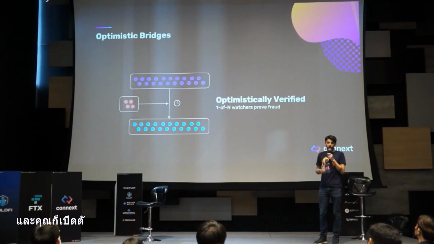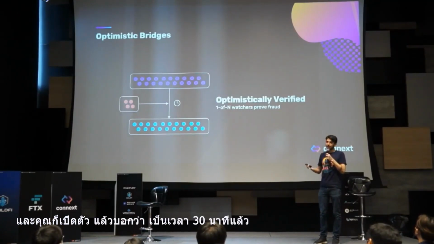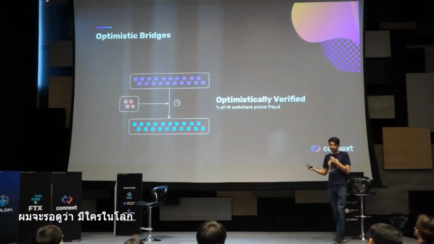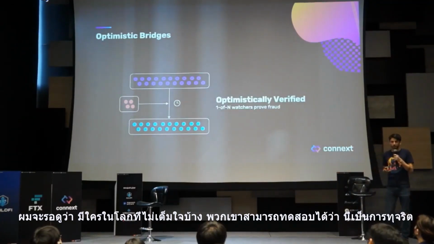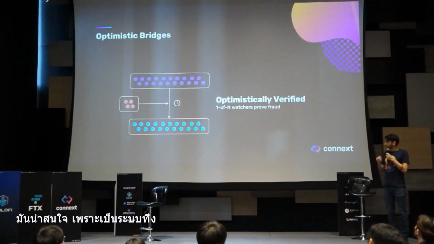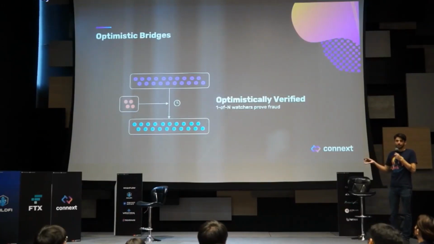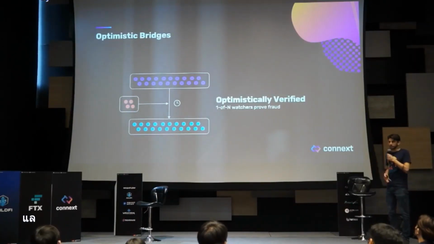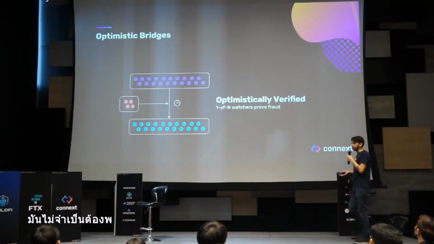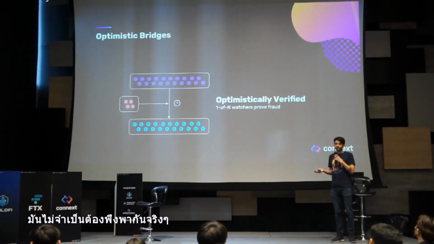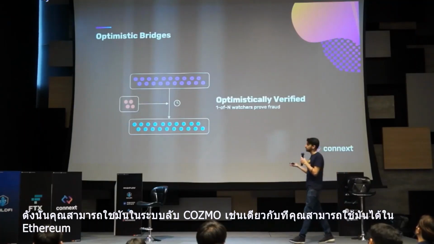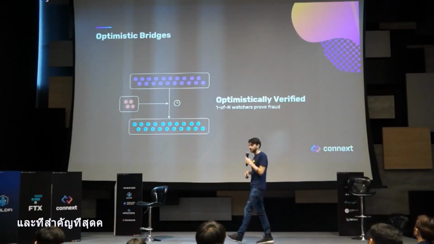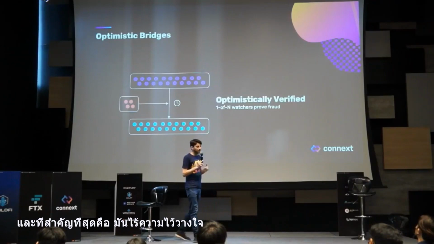And you basically say that, okay, for a period of 30 minutes, I'm going to wait and see if anyone in the world is willing to contest that this is correct. This is interesting because this is a system that's really simple. It's easy to put onto any kind of blockchain. It really just doesn't require any dependencies. So you can use it the same way in the Cosmos ecosystem as you can use it in Ethereum. And most importantly, it is trustless, right?